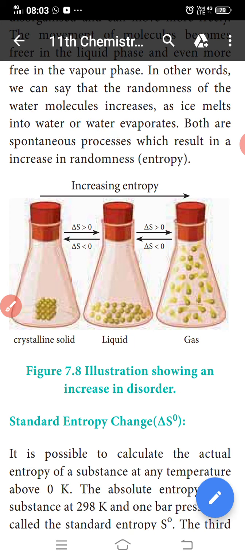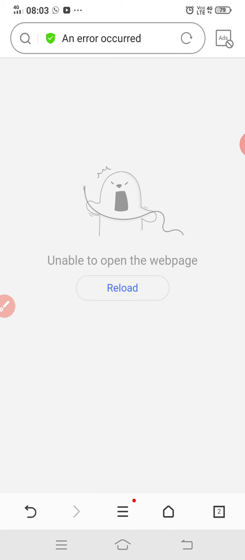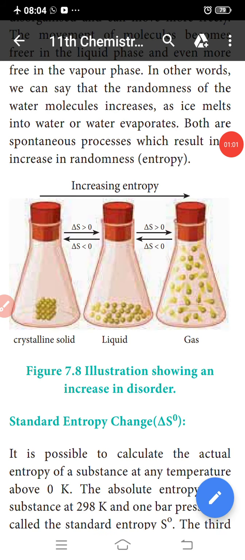Now, spontaneity and randomness. On careful examination, in each of these processes, the melting of ice and the evaporation to vapor, there is an increase in randomness or disorder of the system. The water molecules in ice are arranged in a highly organized crystal pattern that permits little movement. So this is a crystalline solid.